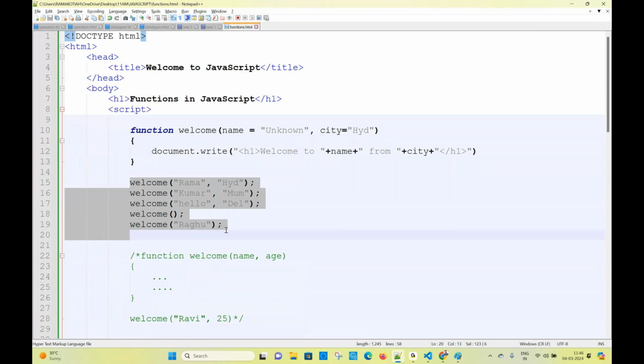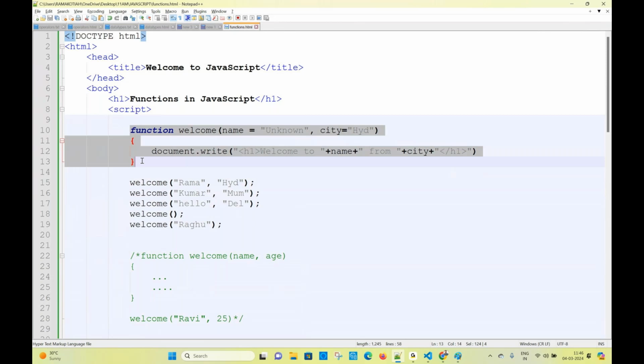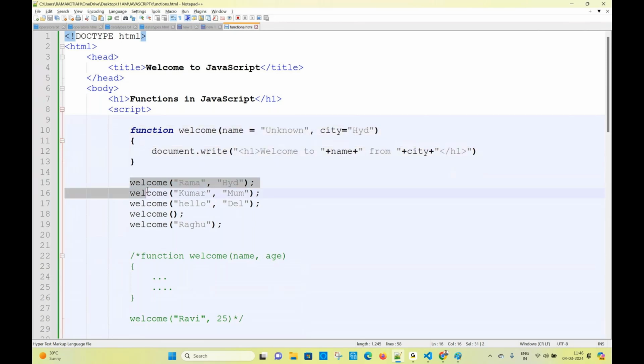Based on the parameters, the function is executing. So Rama is calling, Rama output is coming. Kumar is calling, Kumar output is coming. Why? Because we are passing some values, but we created only one function for all the people. For 100 people, I don't want to create 100 functions. For all the people, you have to pass parameters to the function. What will you call them? Arguments.